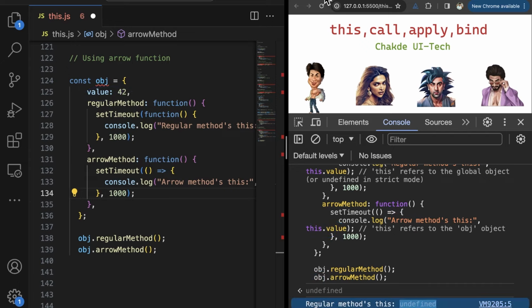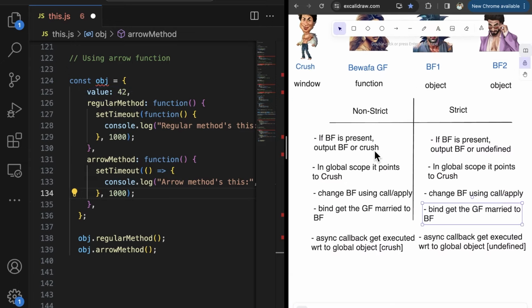Just remember a simple thing which is going to be the same in both cases: arrow function gets the child marriage done, so it refers to the BF at the time of creation.